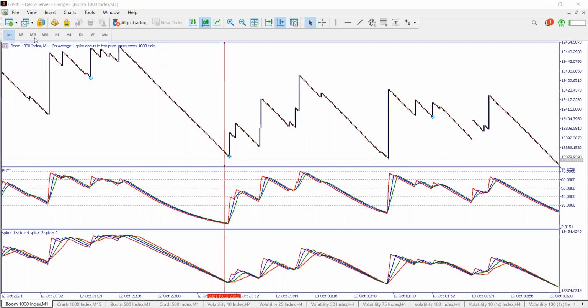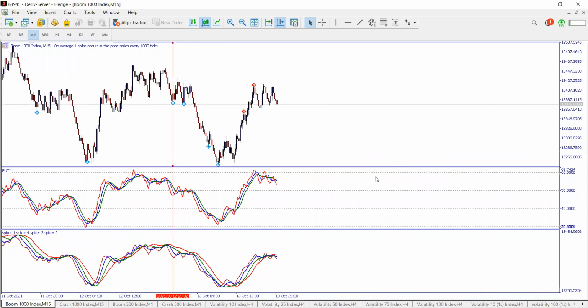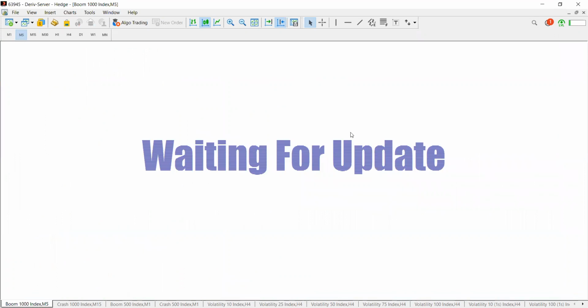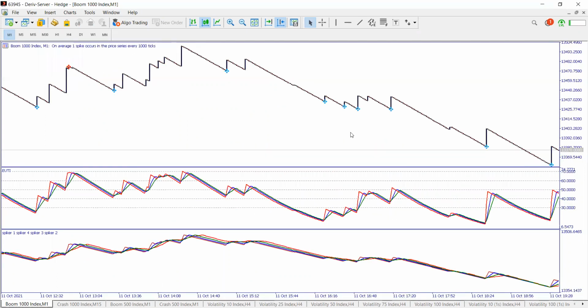So when you come from M15, and then you see that we are in a zone to buy. We are now ready to buy. Once it is on 40 and below, you come right here on M1.